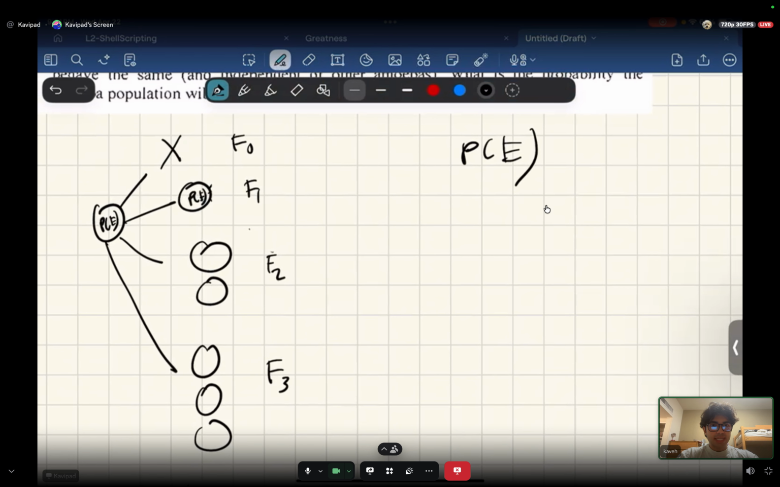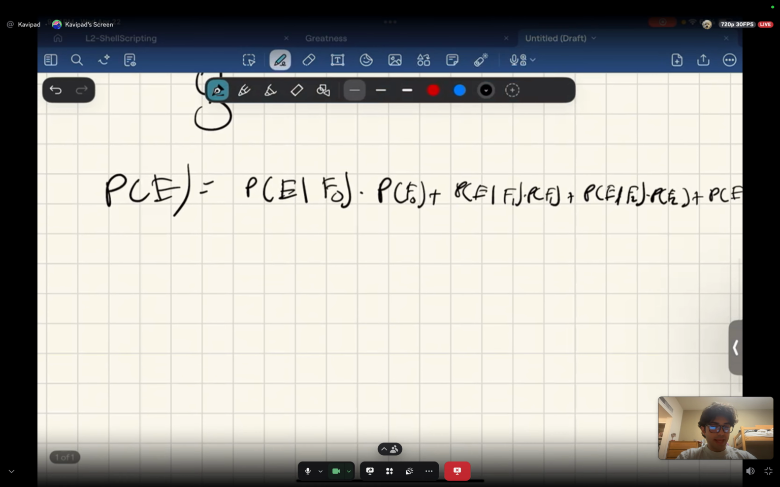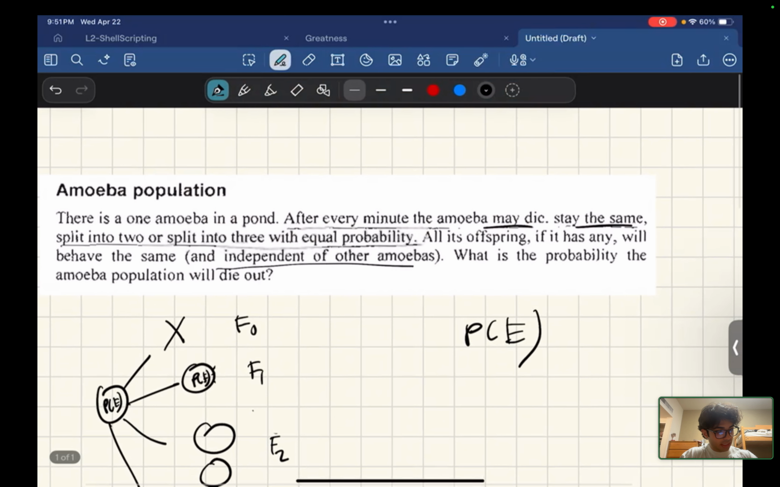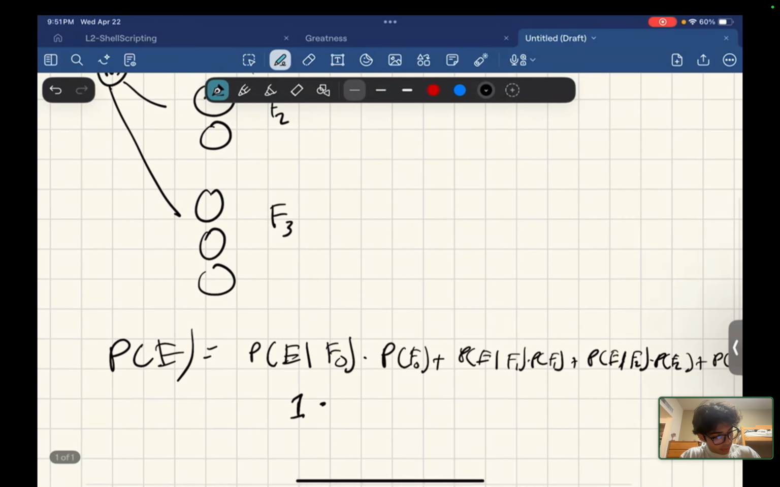If it dies out on the first step, then the probability of all amoebas dying out given F0 is 1. And then it's times the probability of F0, which we said each event has equal probability, 1 out of 4. And then probability of E given F1.